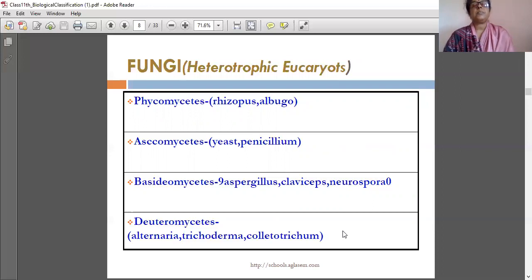Ascomycetes examples are yeast and Penicillium. Basidiomycetes examples are Aspergillus, Claviceps, and Neurospora. Deuteromycetes examples are Alternaria, Trichoderma, and Colletotrichum. These are the classifications of fungi.